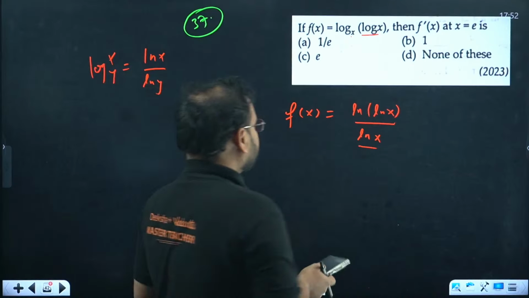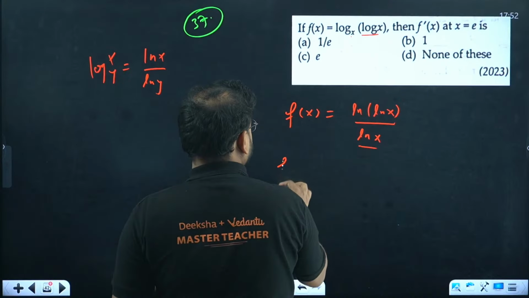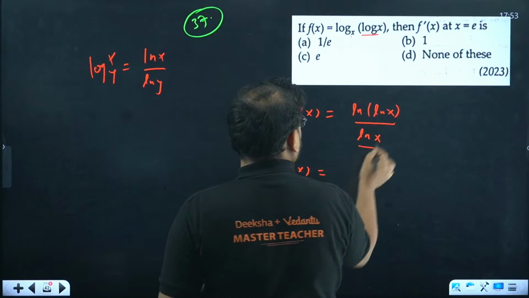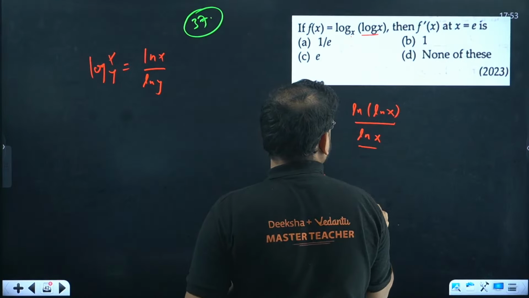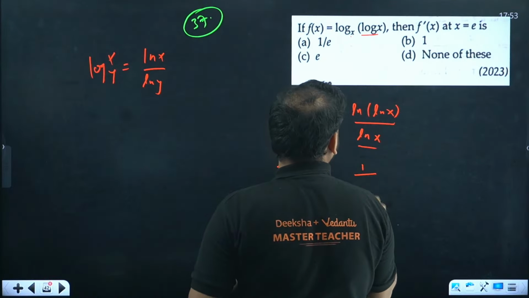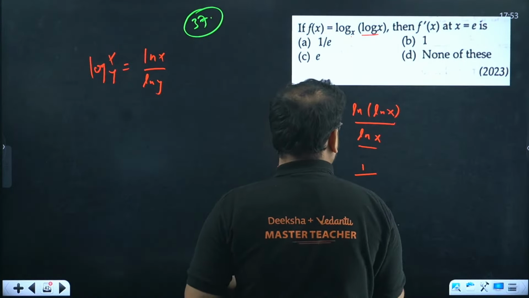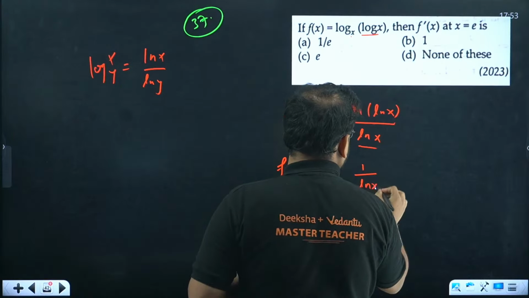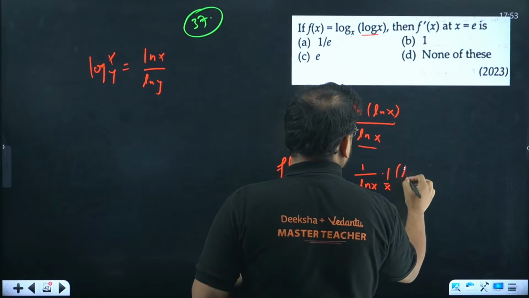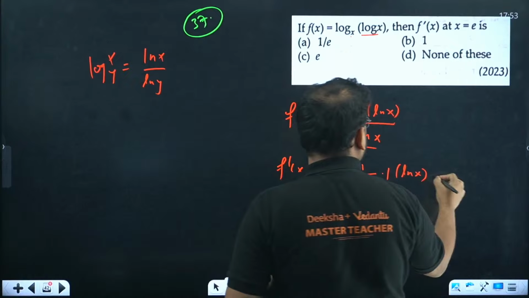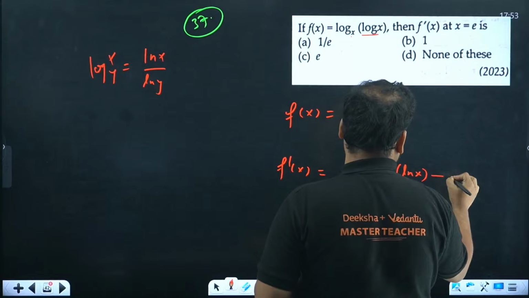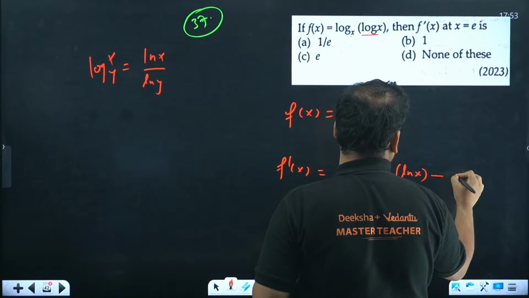Yeah, A is the correct answer, by the way. Now differentiate this. Differentiating this will give me what? 1 by ln x into x, and keeping ln x as it is, minus sign, this as it is, ln of ln x will get what?